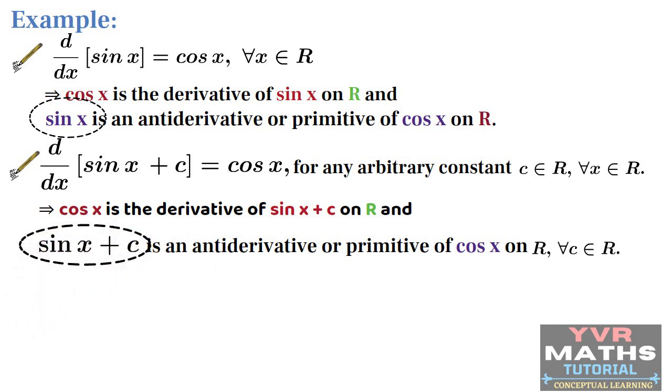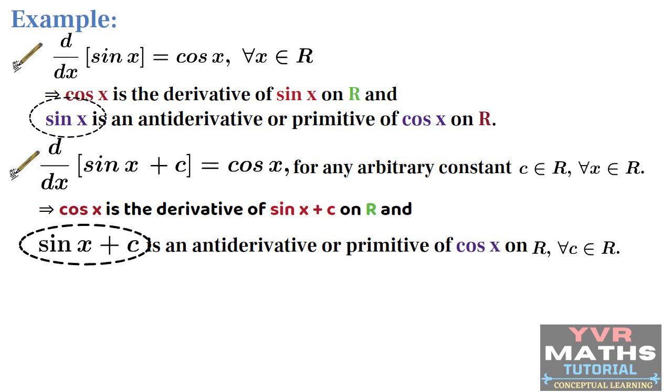So, for the function cos x, we have different types of antiderivatives. How many antiderivatives do we have? An infinite number of antiderivatives, because here c is an arbitrary constant. If we change the arbitrary constant, the function will change. That's why for the function cos x, we have an infinite number of antiderivatives.